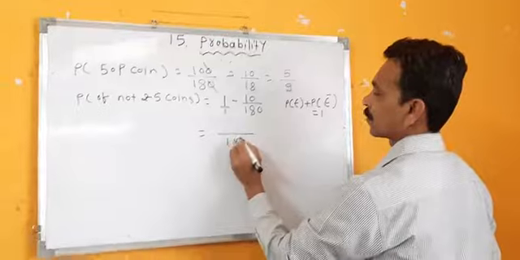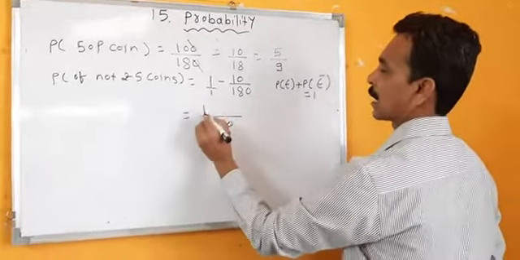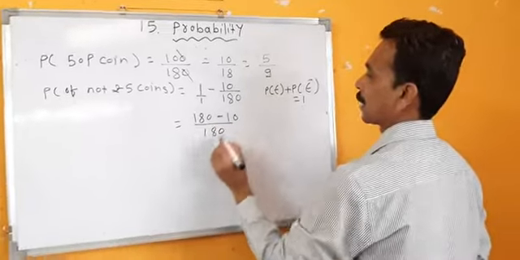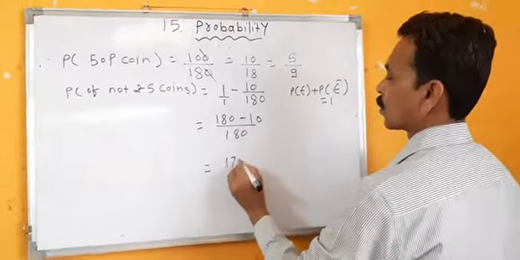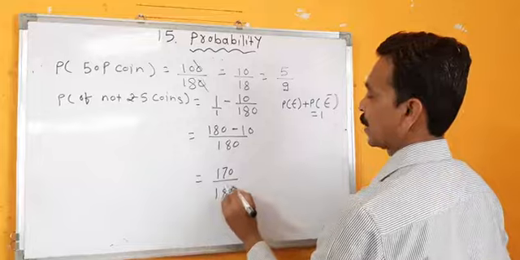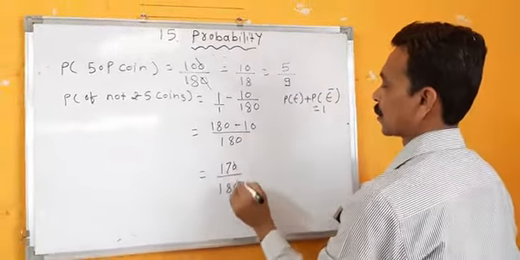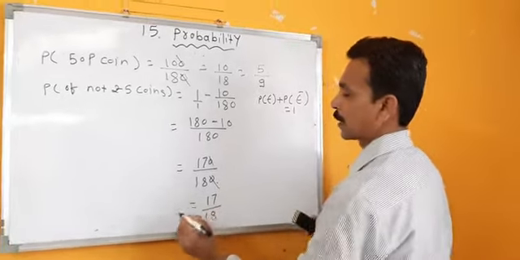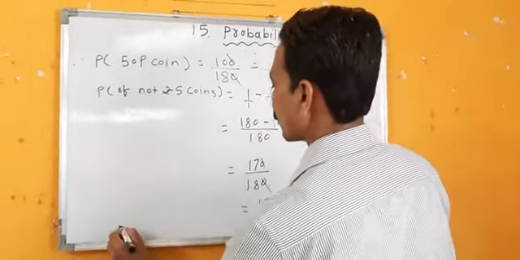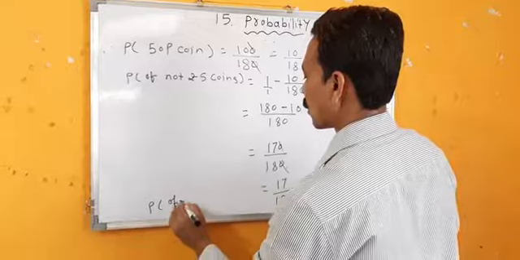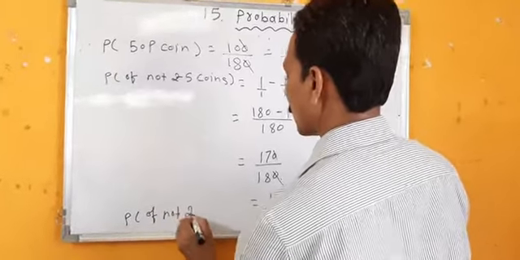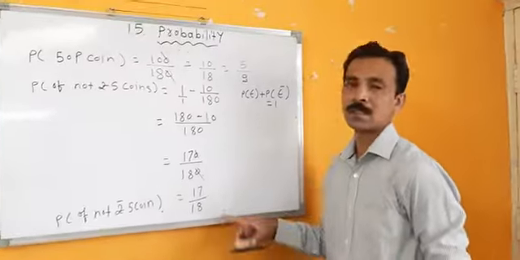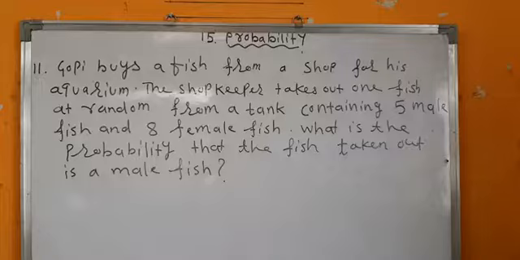What is the LCM? 180. 180 ones are 180 minus 10 ones are 10 is equal to 170 upon 180. 0 gets cancelled, is equal to 17 upon 18. But what is 17 upon 18? Probability of not a 5 rupee coin. So this is the answer.